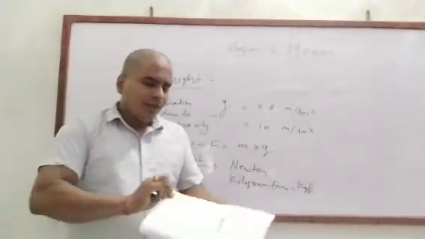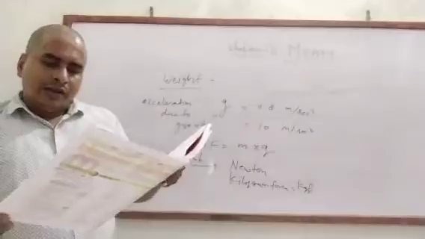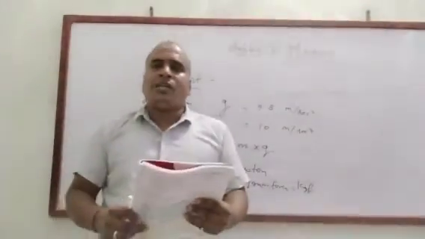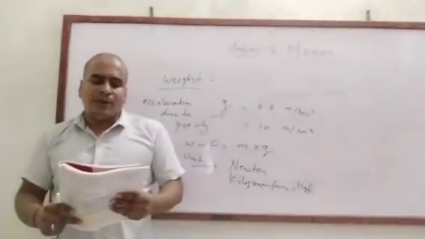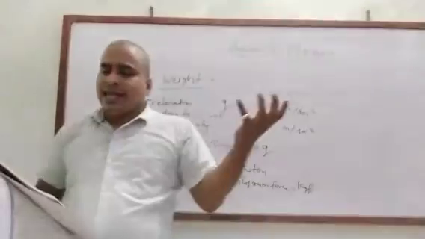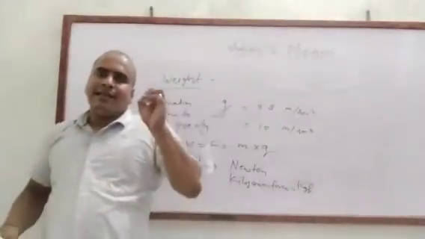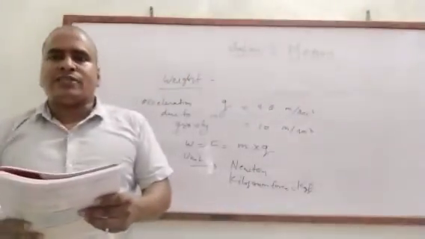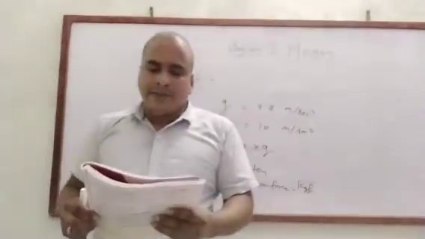Some points are given between mass and weight. Mass is the total amount of matter, and weight is a force that acts on a body due to the earth. Mass is a fixed quantity, and weight is a variable quantity.